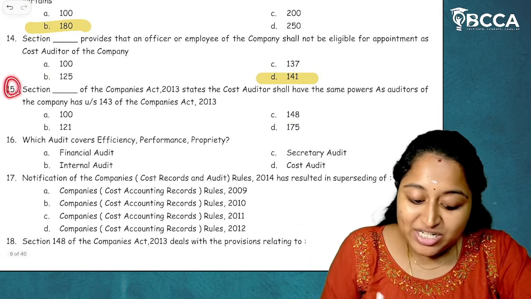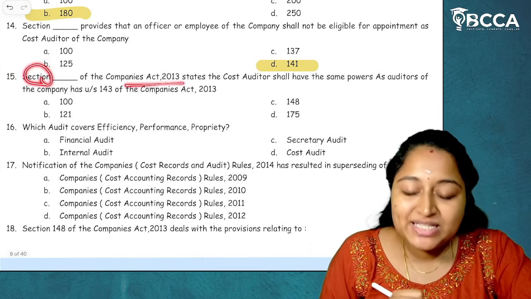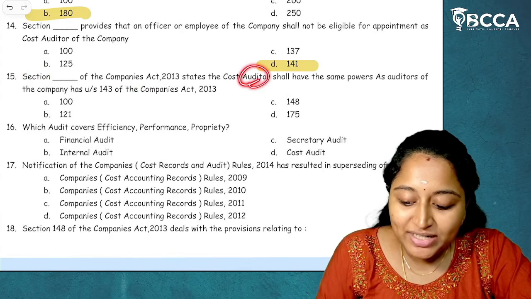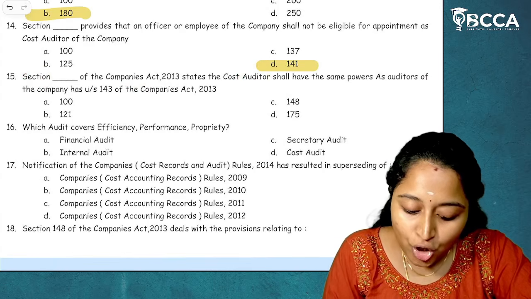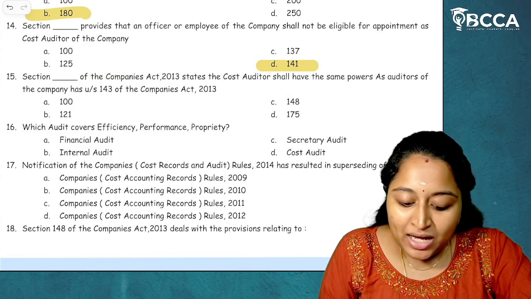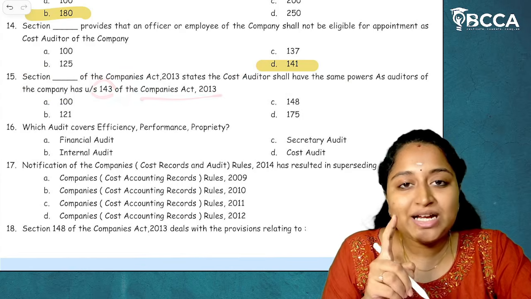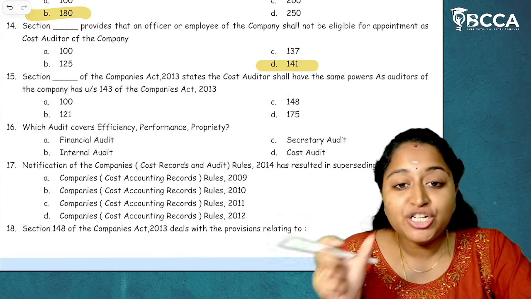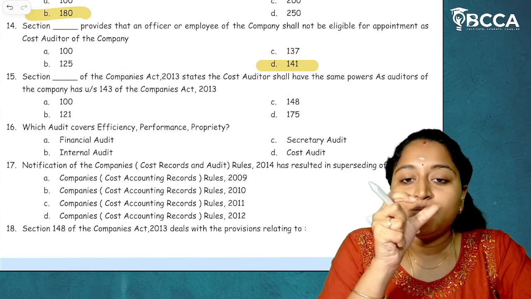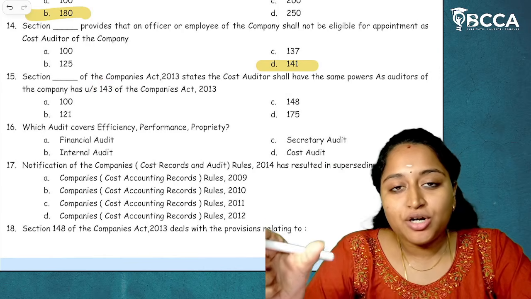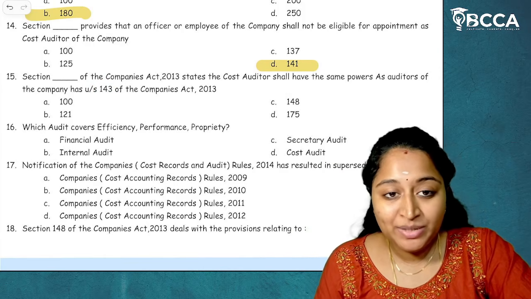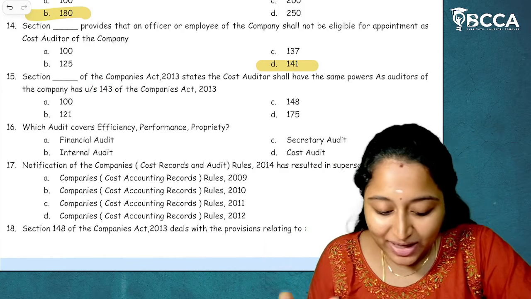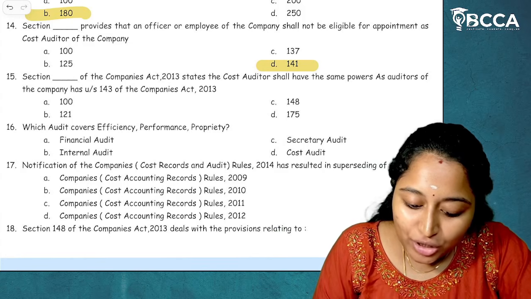Then question number 15. Section dash of the Companies Act 2013 states the cost auditor shall have the same powers as the auditor of a company under Section 143 of the Companies Act 2013. Now, which section says that both the other auditors and the cost auditor have the same responsibilities or powers? It is in Section 148.